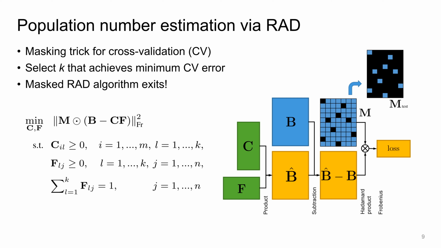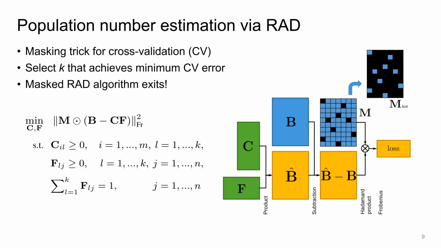As we mentioned before, the number of cell populations is a hyperparameter at the time of optimization, which is, however, usually unknown to us a priori. We propose to utilize cross-validation to select the K that achieves the minimum cross-validation error. The trick we take is masking. For example, if we take 10-fold cross-validation, we create a binary mask matrix M at the training time.